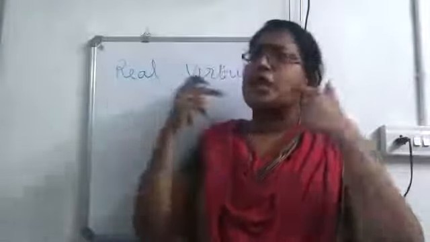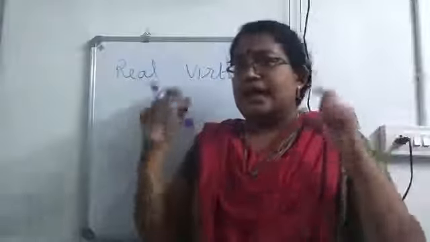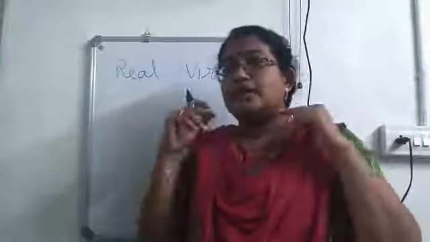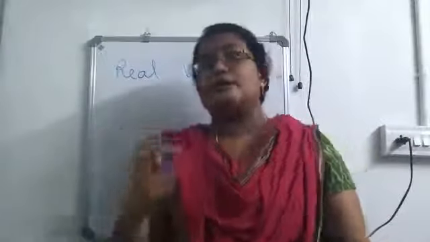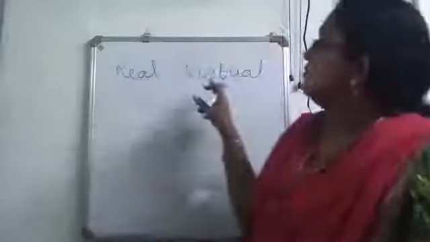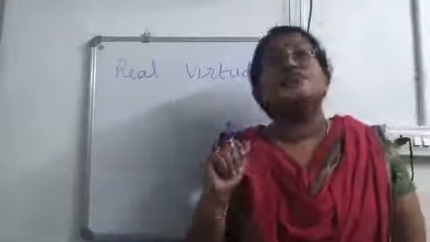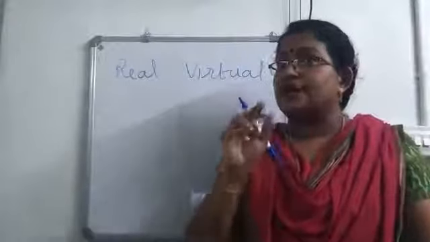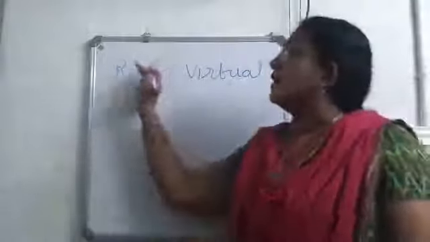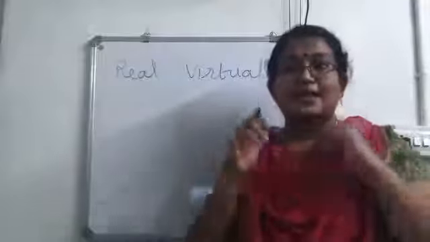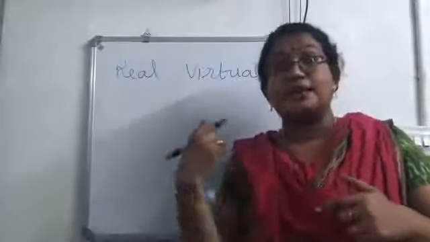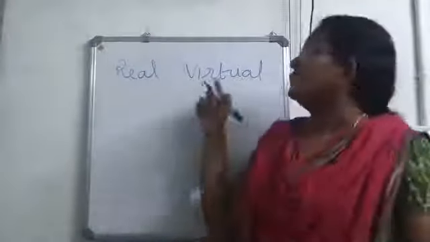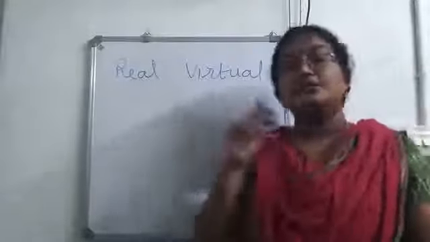Instead of meeting at a point, if the light rays appear to come from a single point, we will call it a virtual image. If the light rays after reflection meet at a single point, it is a real image. If the light rays after reflection appear to come from a single point, we will call it a virtual image.